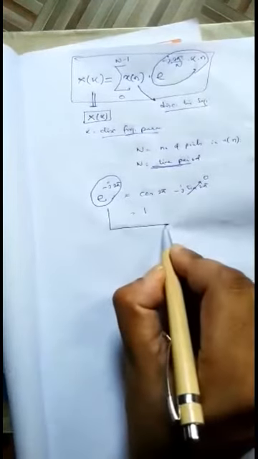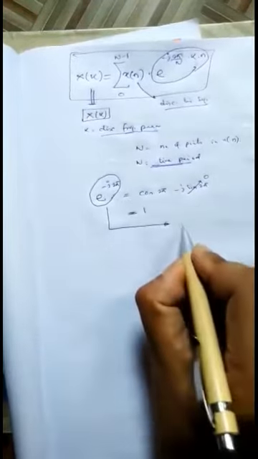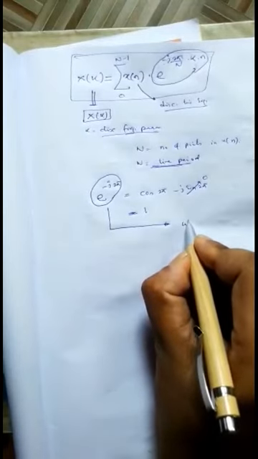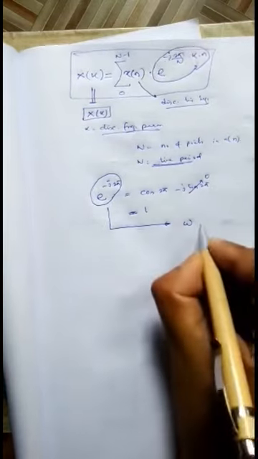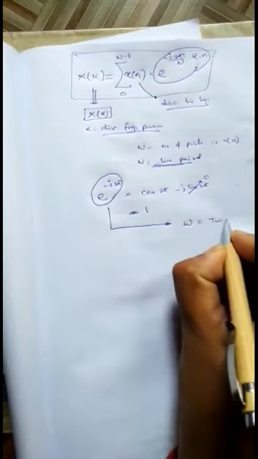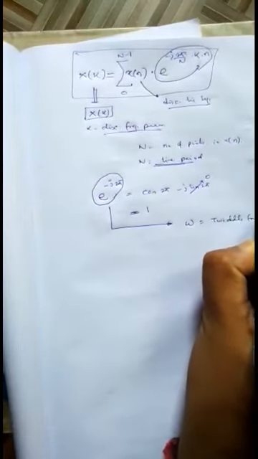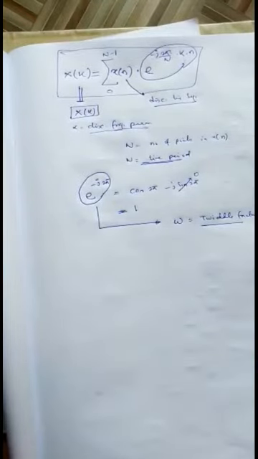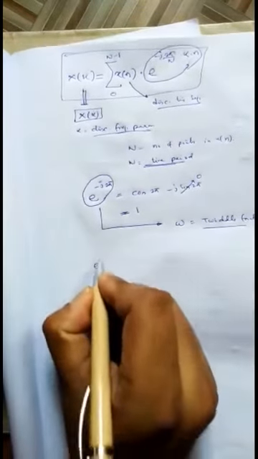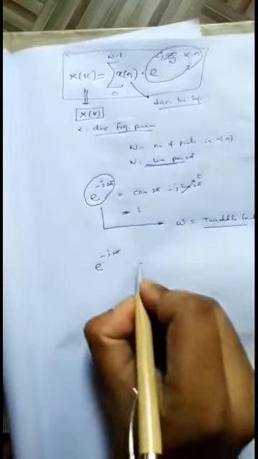So this unity factor can be defined by another name, the Twiddle factor, denoted by omega, as its value is unity. So that factor whose magnitude is unity is known as the Twiddle factor. So omega is nothing but the Twiddle factor in the definition of DFT. So e to the power minus j into 2 pi in that summation term is nothing but omega.